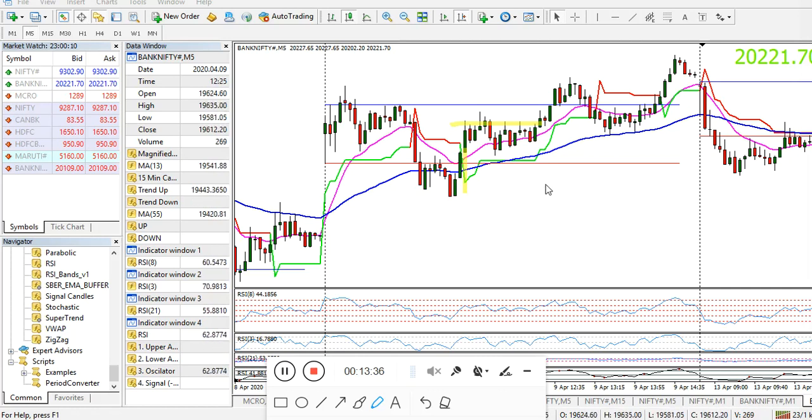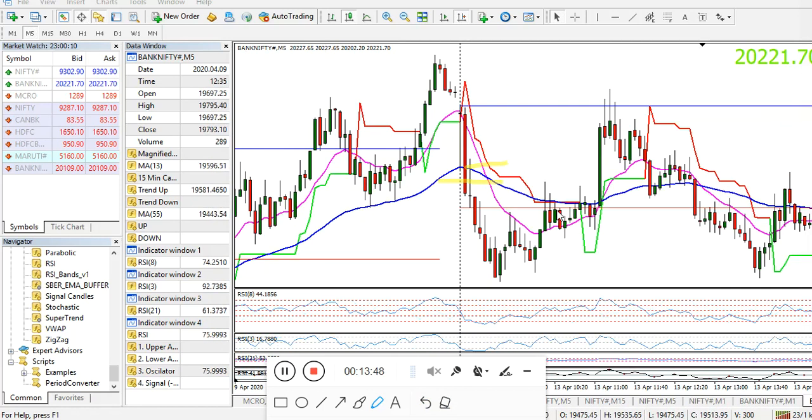I will tell you where to keep the stop loss. I forgot, sorry. Initially, keep the stop loss at whichever is lower, the super trend or our 55 EMA. In a sell trade, it should be whichever is higher. Once it moves 2-3 candles, you can trail to the super trend. After that, you can start trailing at the 13 EMA, or trail at the super trend, whichever you are comfortable with as per your risk appetite. By the time you trail, 80% of the time you will get the target.